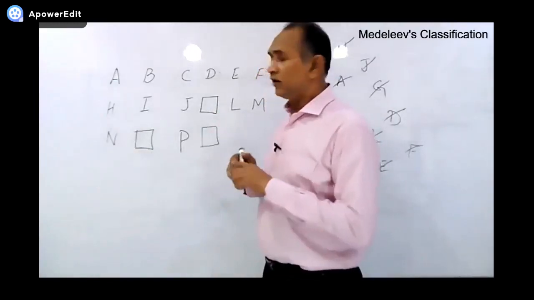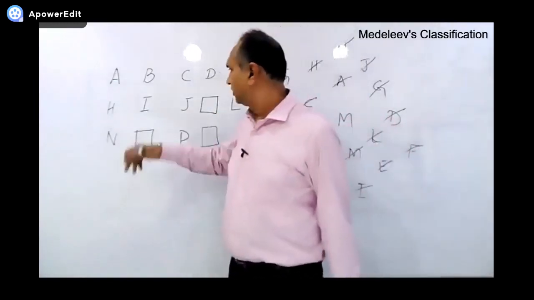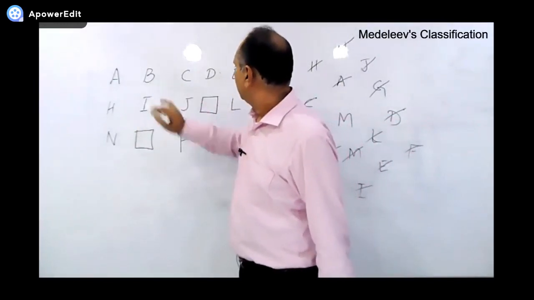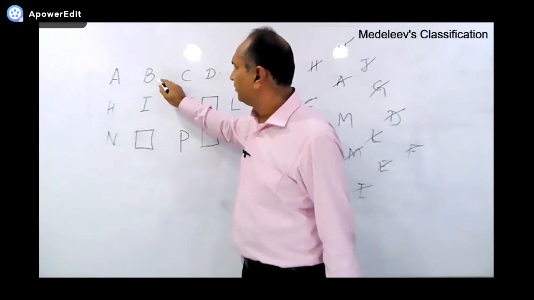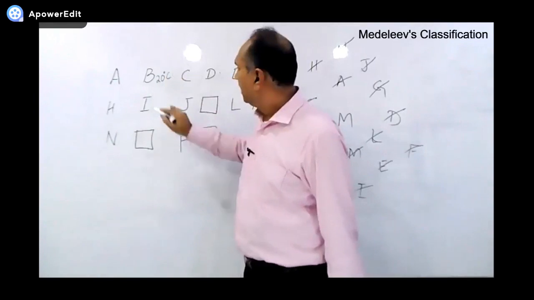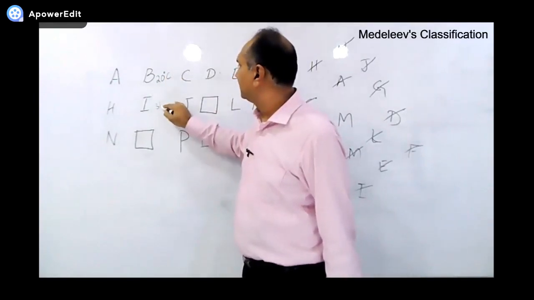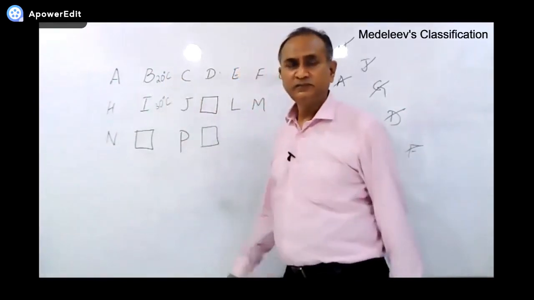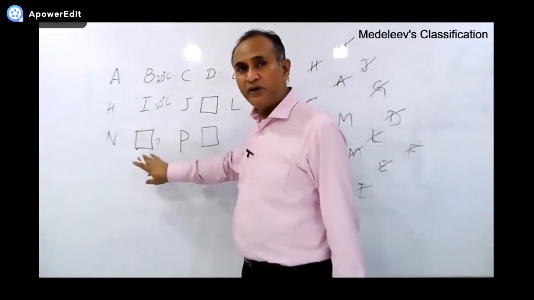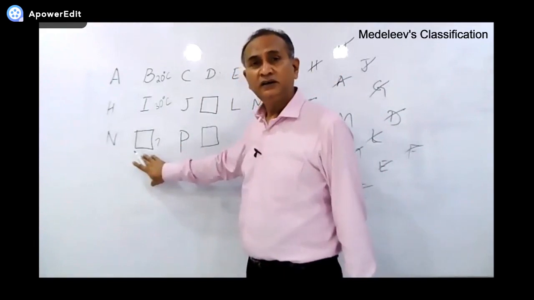And what else? Okay, let me tell you one thing. Suppose this one melts at 20 degrees Celsius. Just suppose this one melts at 30 degrees Celsius. So can you predict at what temperature this one will melt?